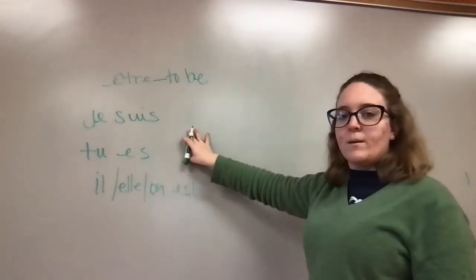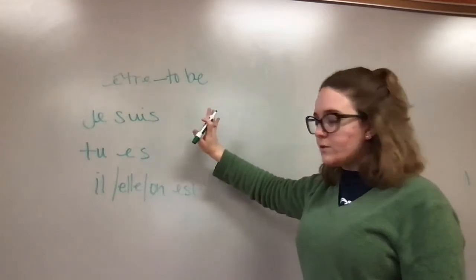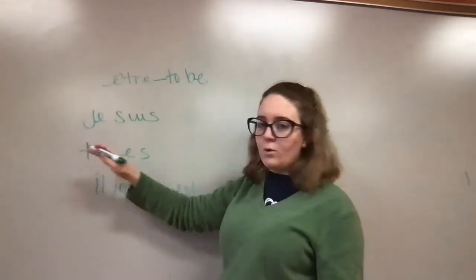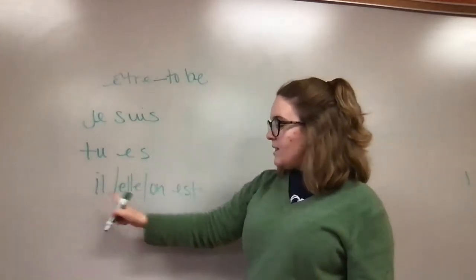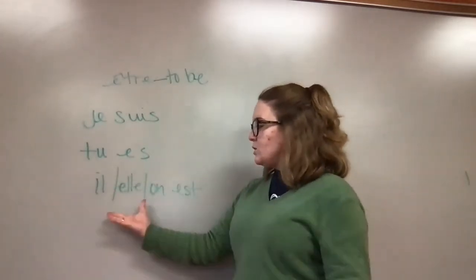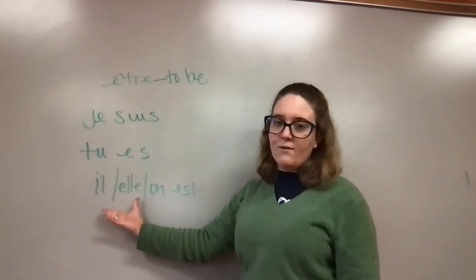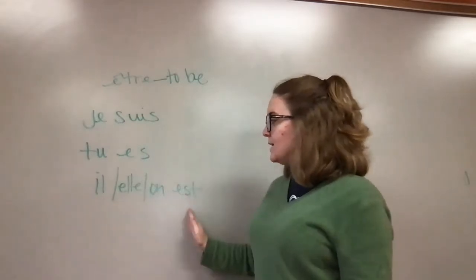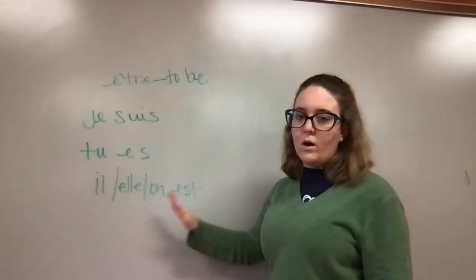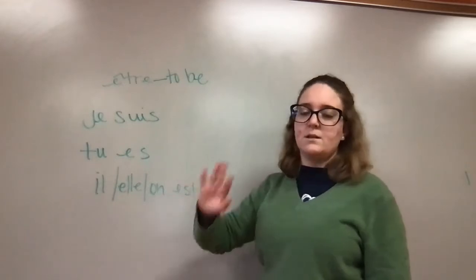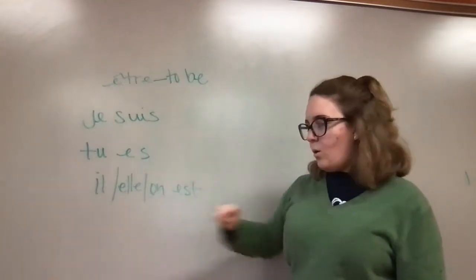But first, I want to talk about this just real quick. So we just went over subject pronouns, so you guys should be familiar with what each of these subject pronouns mean. And for this one that we have, il, elle, on, all of these use the same form of être. He is, she is, we are, or one is, depending on what the context is that you're using on in.